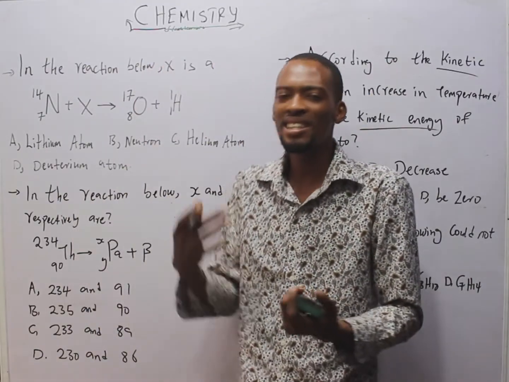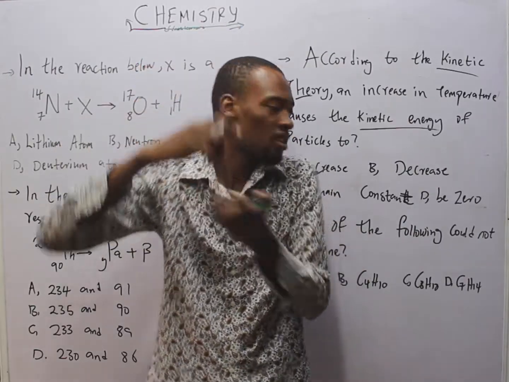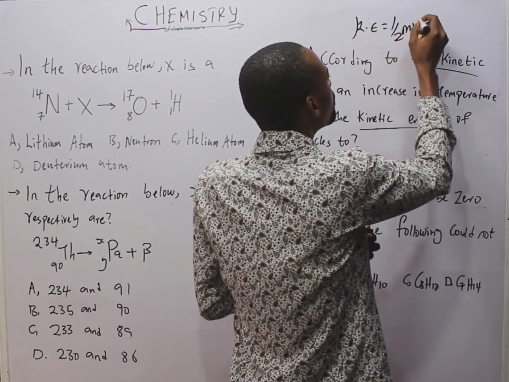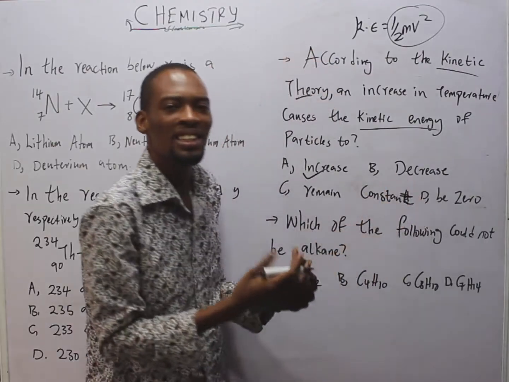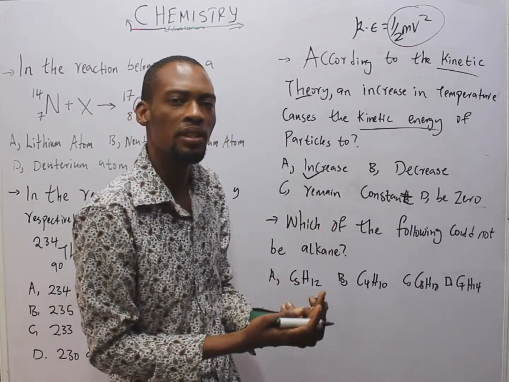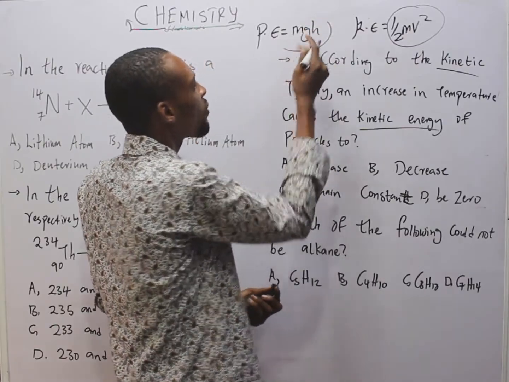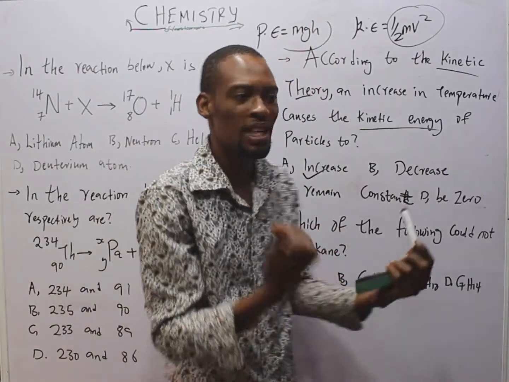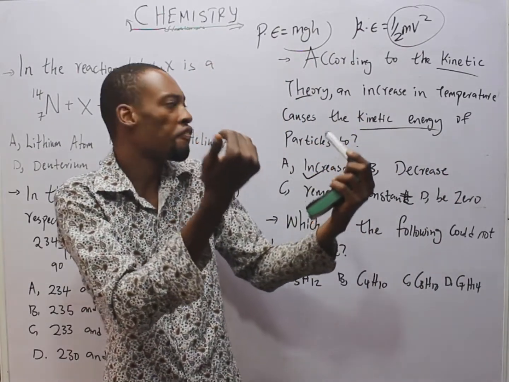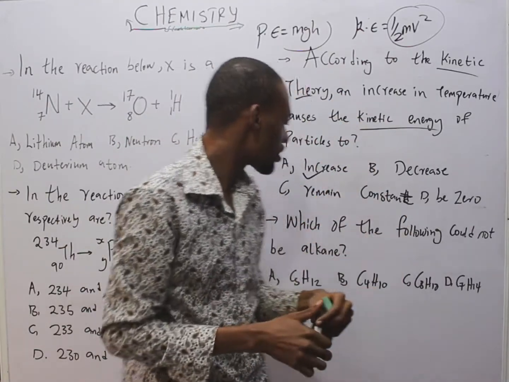While potential energy is the energy possessed by a body due to its position or its height. Meaning kinetic energy KE is equal to half mv squared. So the mass of the body times the square of the velocity divided by 2 is the kinetic energy of any body. While potential energy PE is equal to mgh: the mass of a body times acceleration due to gravity times height. Because when you talk about height, gravity has to act. It is a force that brings all objects towards the earth. So this is it on this question.